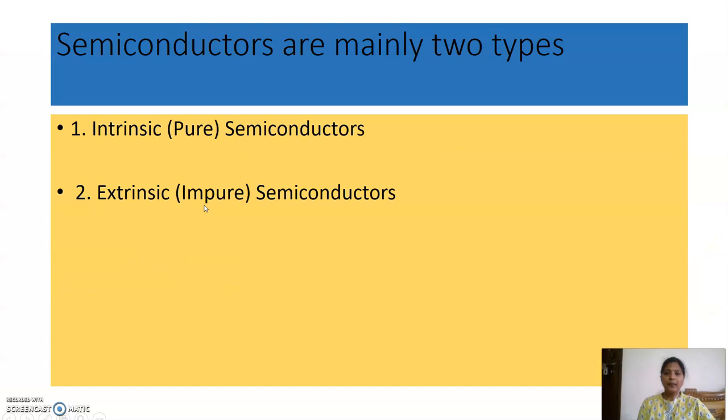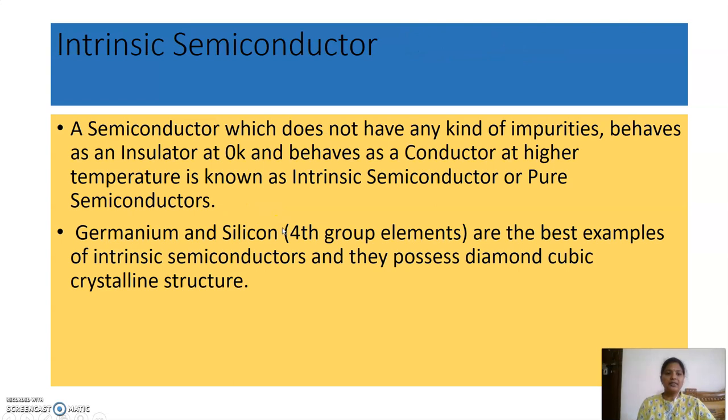Now I'll get into the types of semiconductors. The first is the intrinsic or pure semiconductor. The second is the extrinsic or impure semiconductor. Now we'll get into the intrinsic semiconductor. An intrinsic semiconductor does not have any impurities and behaves like an insulator at 0 Kelvin and a conductor at higher temperature. The best examples are germanium and silicon, the fourth group elements.